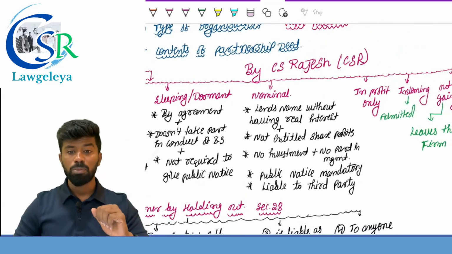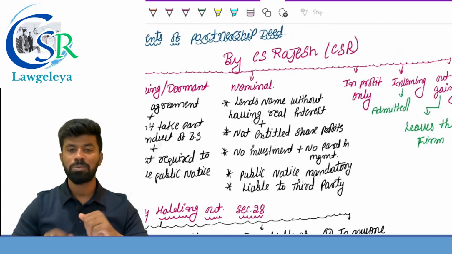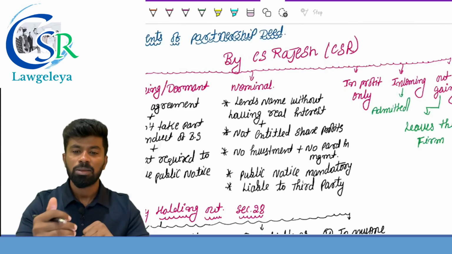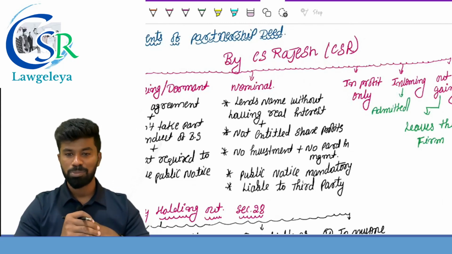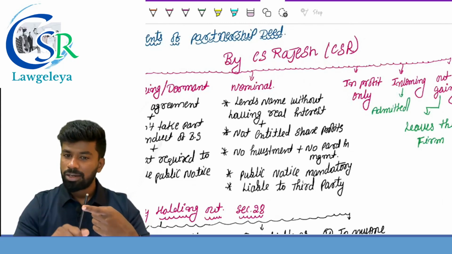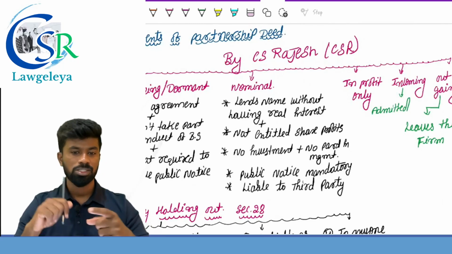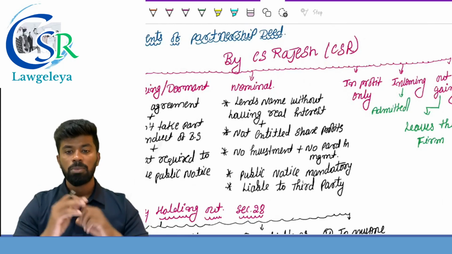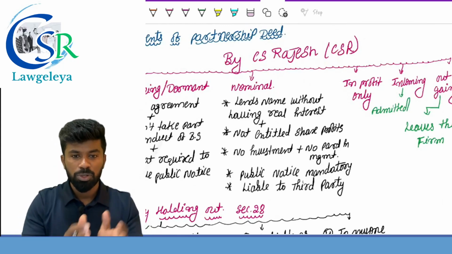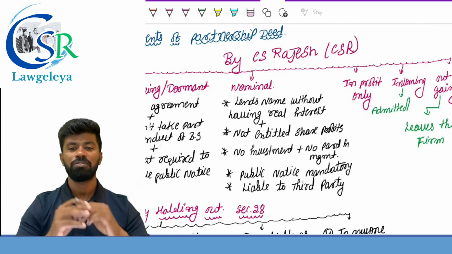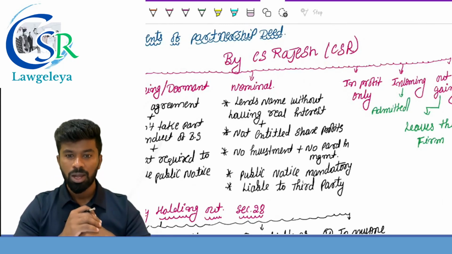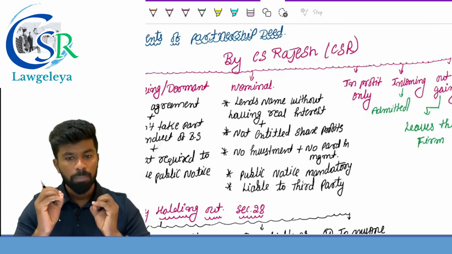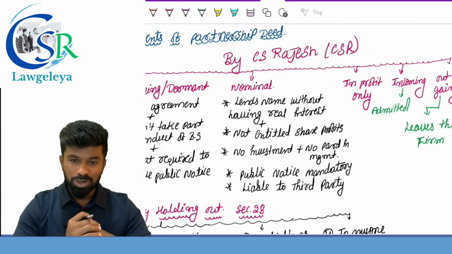Next one, nominal partner, namesake partner. Nominal partner is a partner who lends only his name without having a real interest in the partnership firm. He is not entitled for the share of profits. He does not make any investment. He does not take part in the management of the business. But however, because he is famous and because he is known to the public, if he wants to retire from the partnership firm and if he wants to be exonerated from his liabilities, he is supposed to give a public notice.